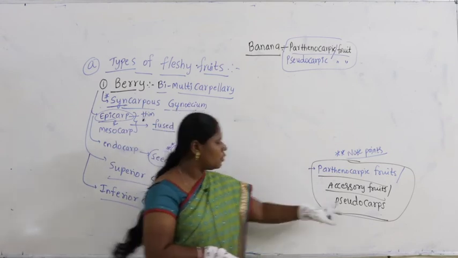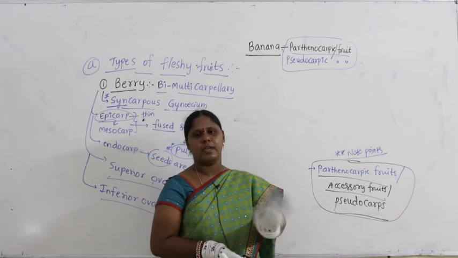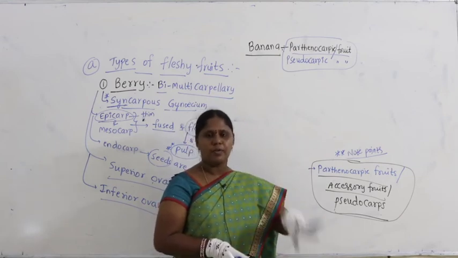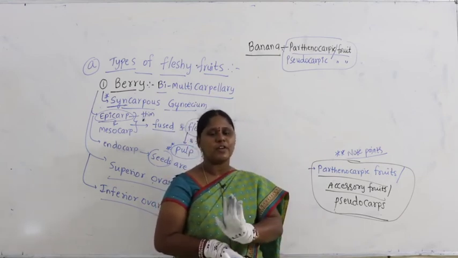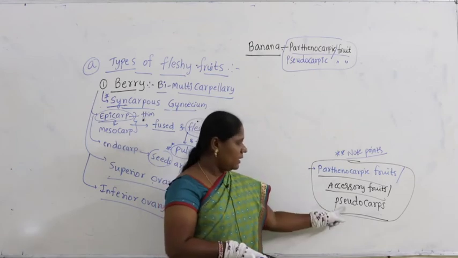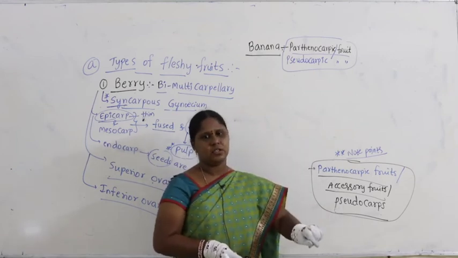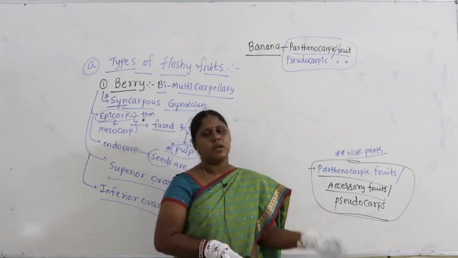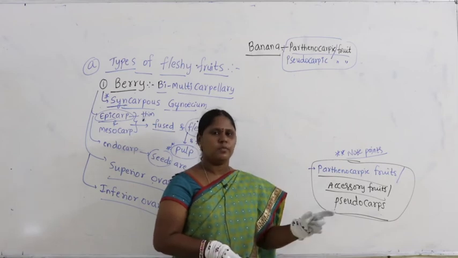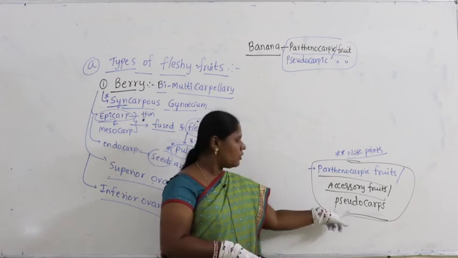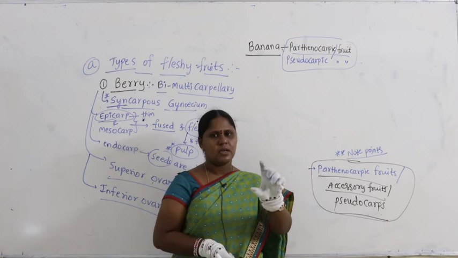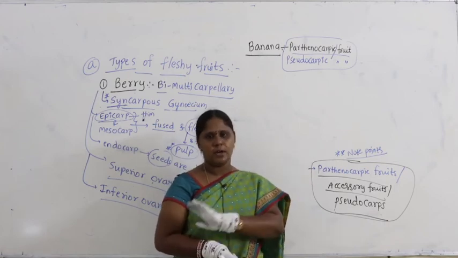Why are they called pseudocarps? They develop from the ovary, but without fertilization. The ovary without fertilization, without seeds, develops into fruit. Pseudo means false. The fruit appears as if it has seeds, but there are no seeds.